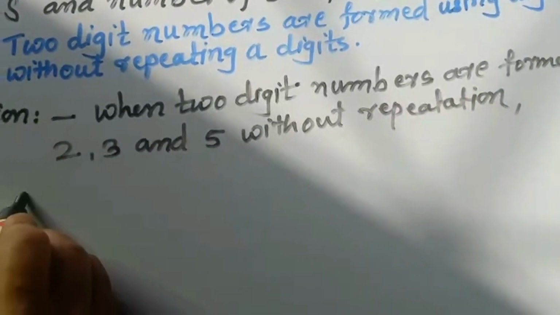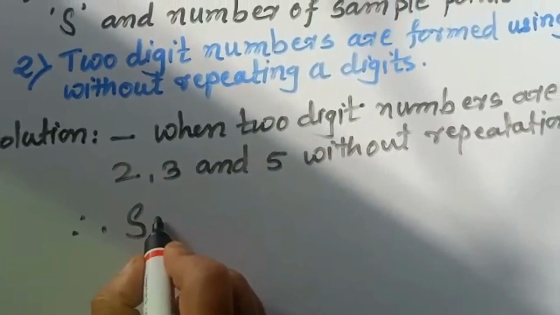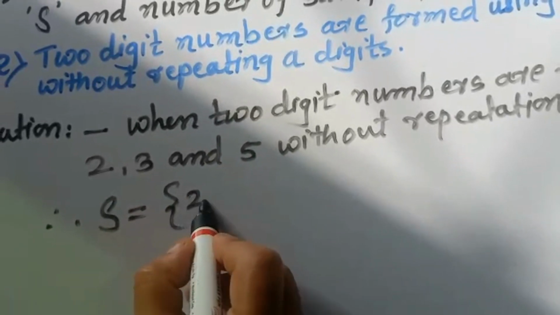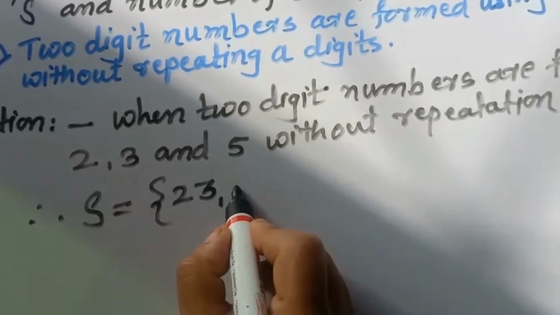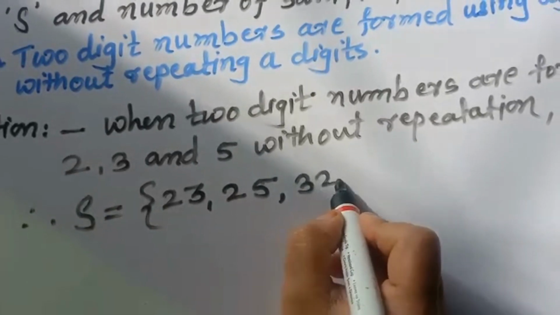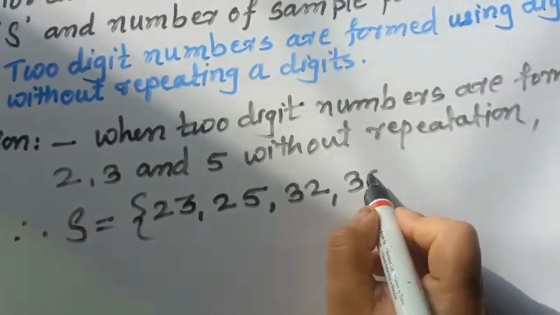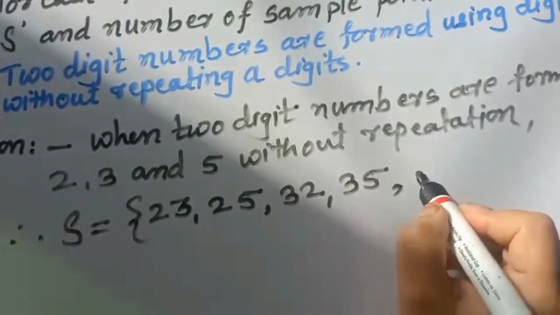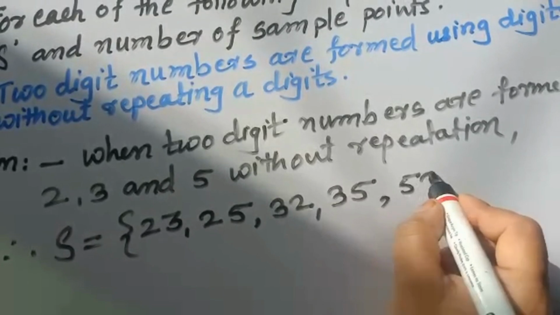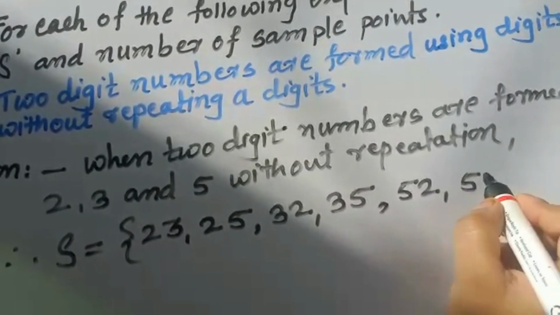Then say therefore S, the sample space, is equal to: first 23, a 2-digit number, then 25, then 32, then 35, also 2-digit numbers. Now we are taking 5: 52 and 53.